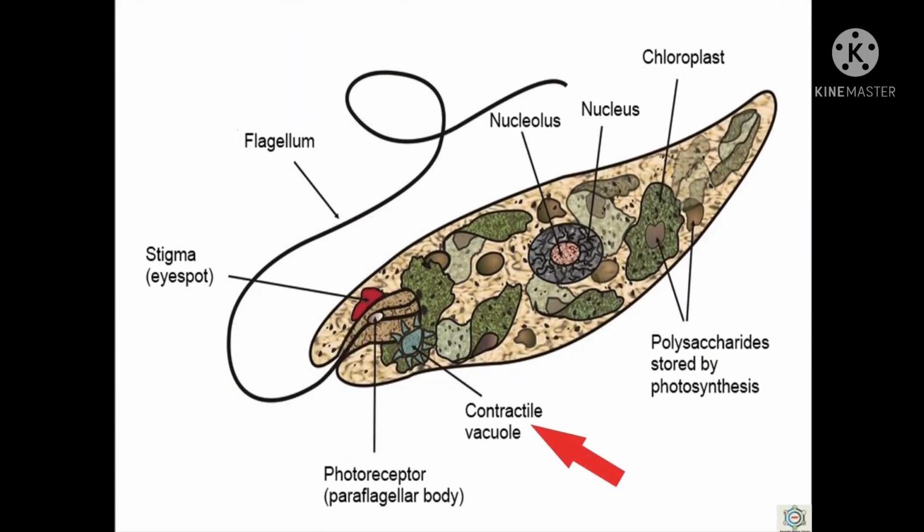Usually, a large contractile vacuole occurs at the anterior end near the base of the reservoir. It opens into the reservoir and discharges its content. A new contractile vacuole appears due to the fusion of many small vacuoles. Thus, the contractile vacuoles serve the function of osmoregulation.